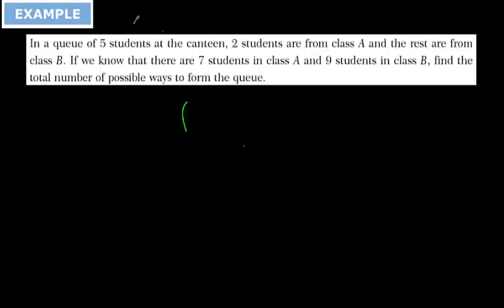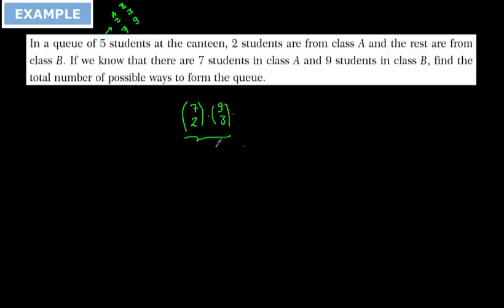If there are 5 students, we are selecting 2 students from class A and 3 students from class B. In A there are totally 7 students, and in B there are totally 9 students. So from 7 we are going to select 2 of them, and from 9 we are going to select only 3 of them. Here the selection part finished.